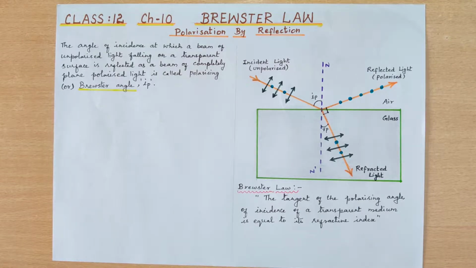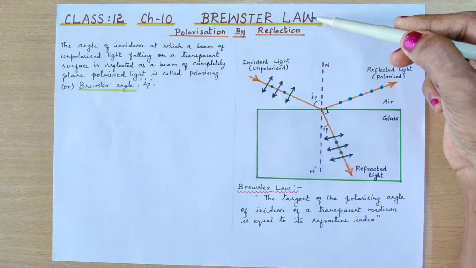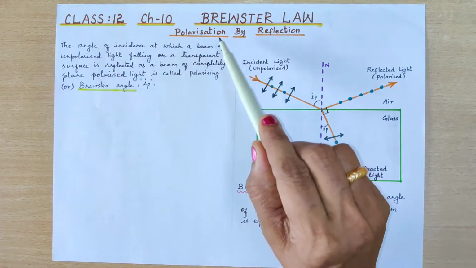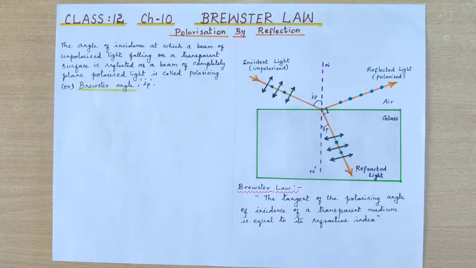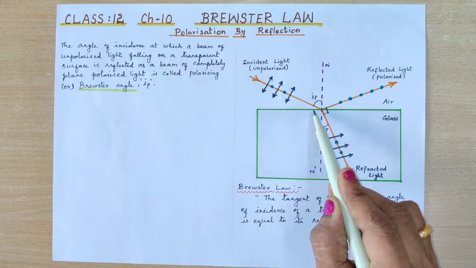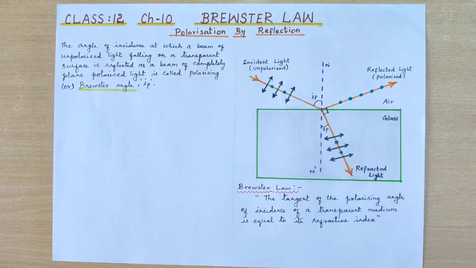Hello students, in this video we are going to learn about Brewster's law, which is given for understanding polarization by reflection. According to the French physicist Malus, when ordinary light is incident on a transparent medium, it gets partially polarized, and the extent of polarization depends on the angle of incidence.